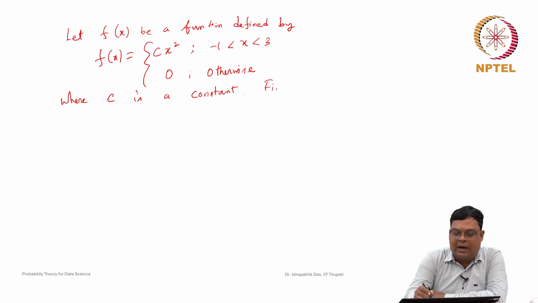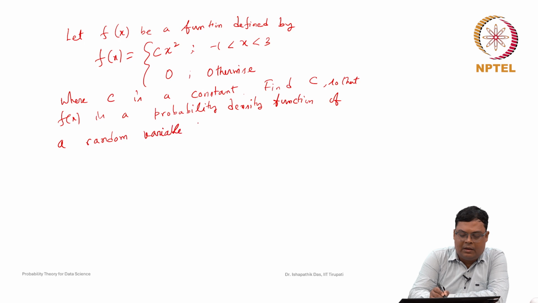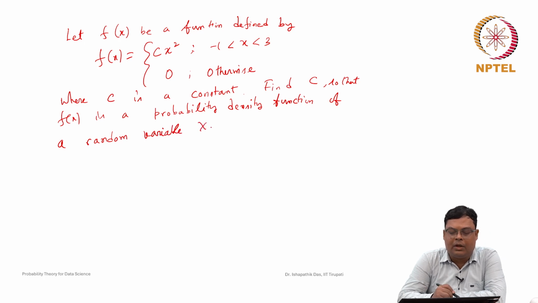So, the question is: find c so that f(x) is a probability density function of a random variable X. First of all, we have to check whether for any c it will always be a probability density function.